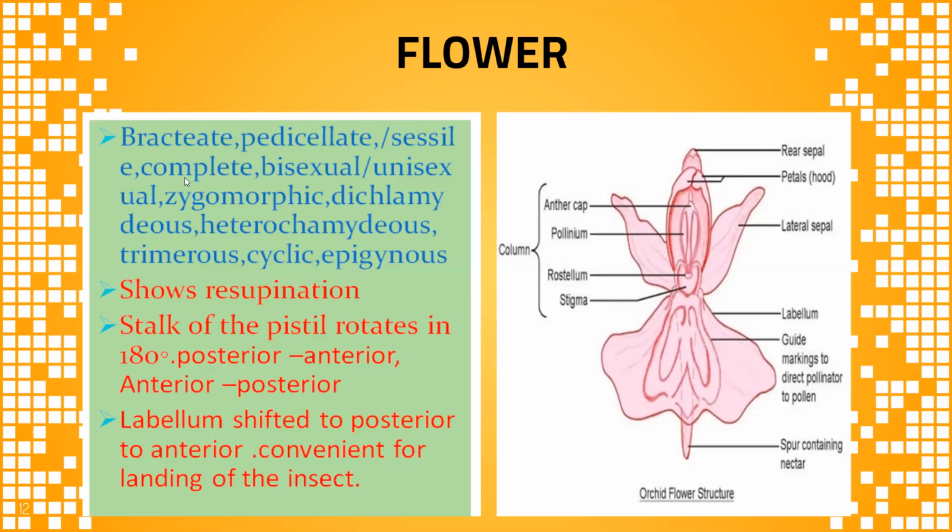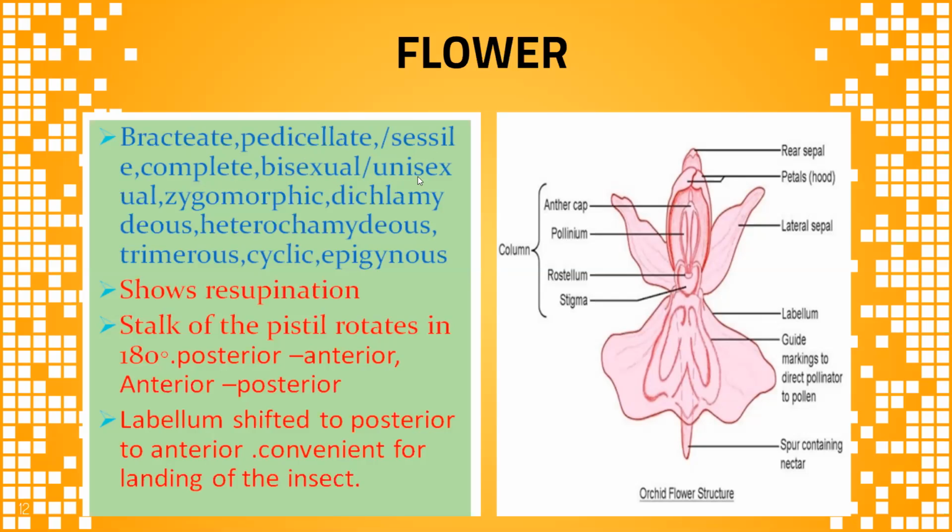Complete means both male and female reproductive organs are present in the single flower, and it is bisexual. Complete means all the floral parts, the calyx, corolla, androecium, and gynoecium, are present in the single flower. So male and female sex organs are also present.